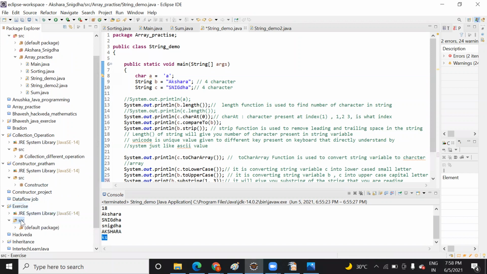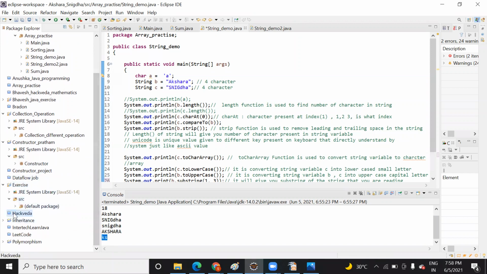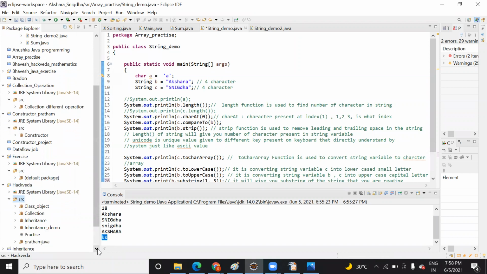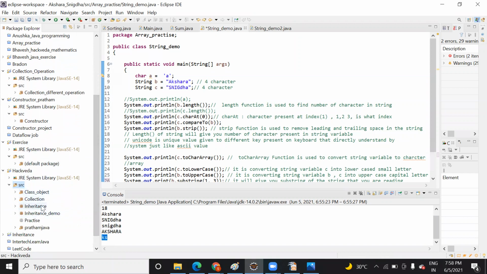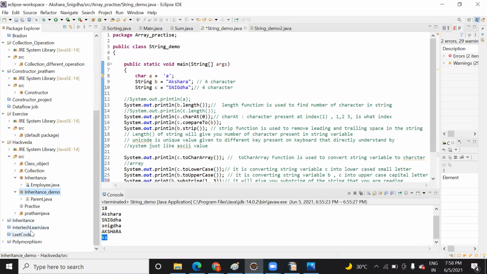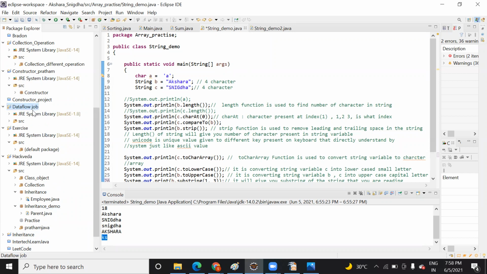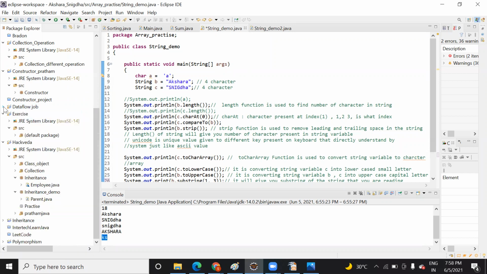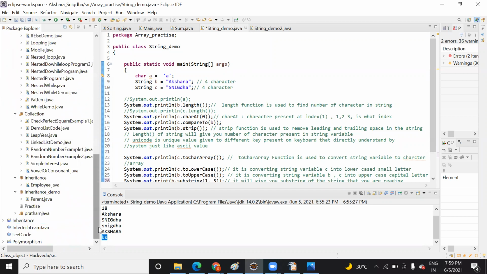Let me open it and show you abstraction. Somewhere it is present, let me check where it is.